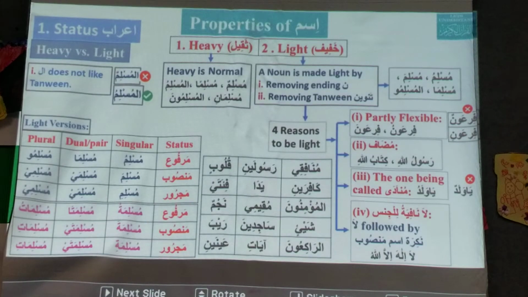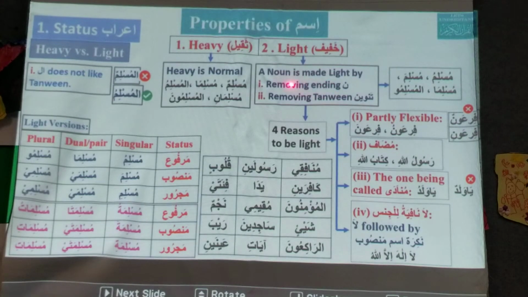So can somebody tell me what is the difference between heavy and light? No tanween. No noon at the end. So no noon at the end, no tanween at the end.